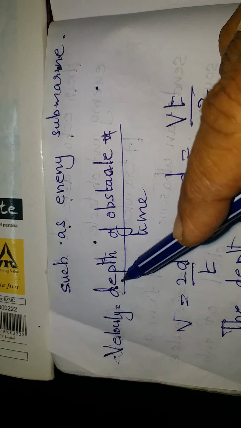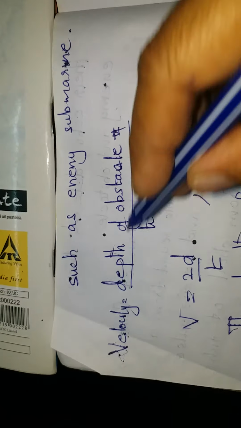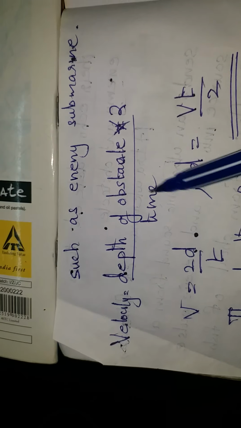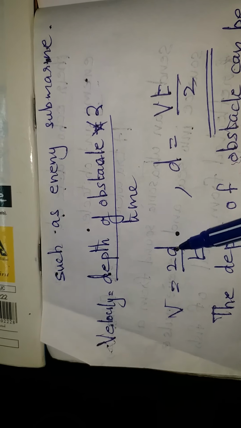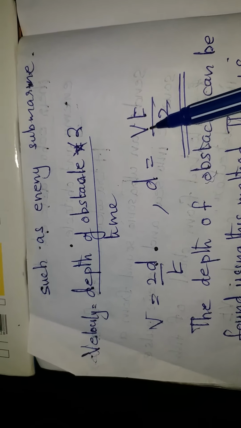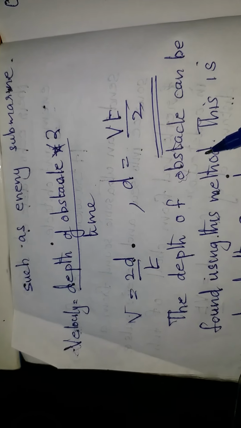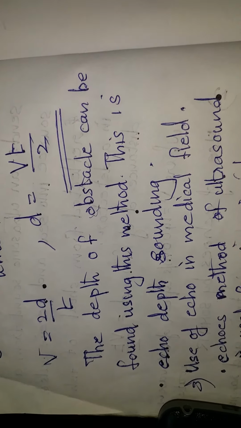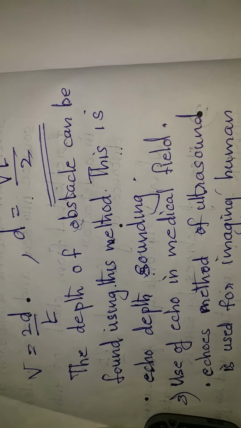Again, velocity is equal to 2 into depth of obstacle by time. So here we can write 2d. V is velocity and t is time. d is equal to v into t by 2. The depth of the obstacle can be found using this method. This is called echo depth sounding.